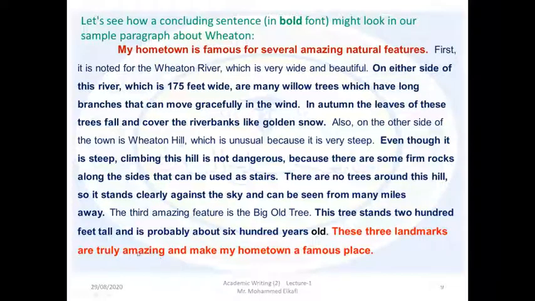Amazing is also used in the topic sentence and in the concluding sentence, but it summarizes the paragraph by mentioning the three landmarks, the three answers mentioned here, which are truly amazing and make my hometown a famous place.